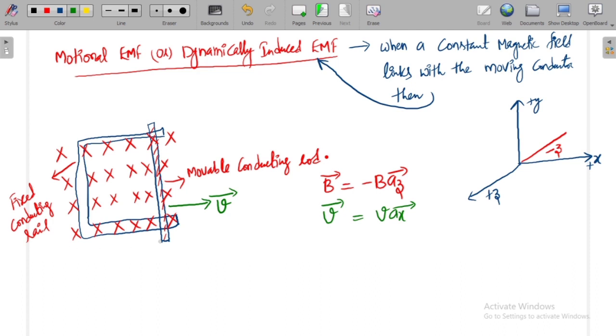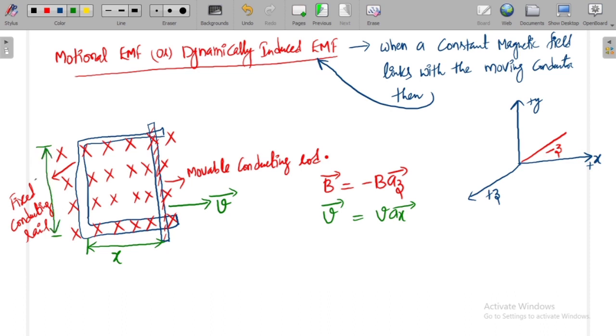Let us consider first the initial position of this conducting rod before the movement as x. This is the position of the conducting rod from one end, right? And consider this conducting rod length, the active portion of the conducting rod.